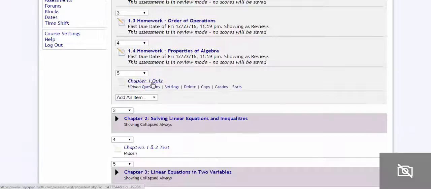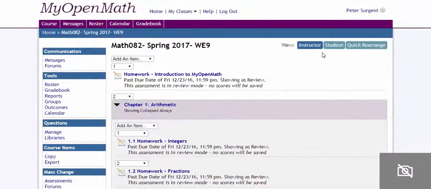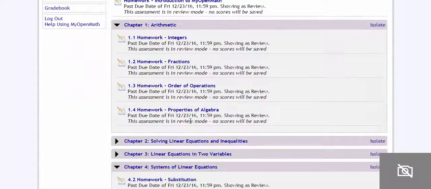Everything's under settings, so I've hidden the first quiz. You can just delete it if you want. Again, always take a look at the student view. Now, they don't see that quiz, right, because it's hidden.